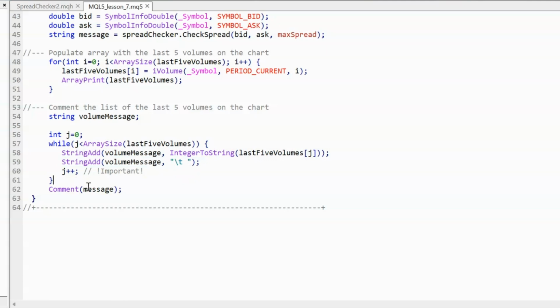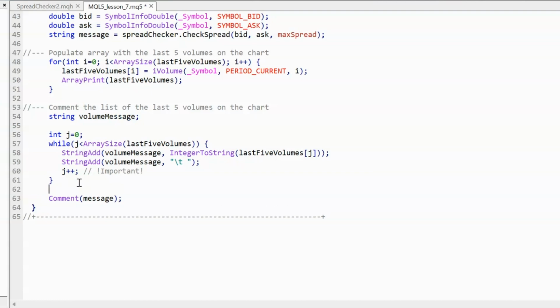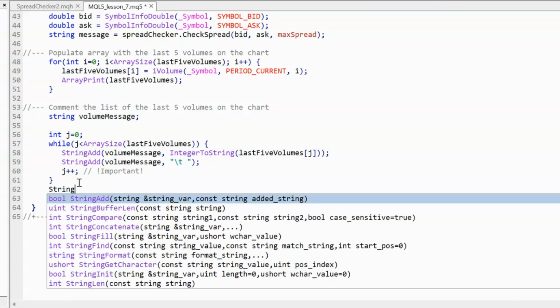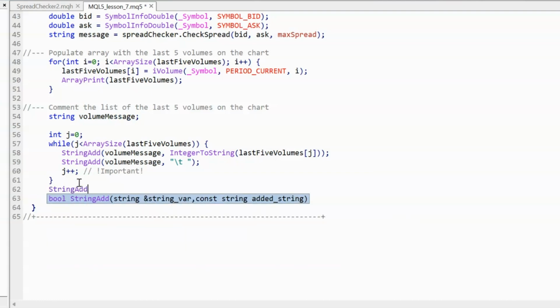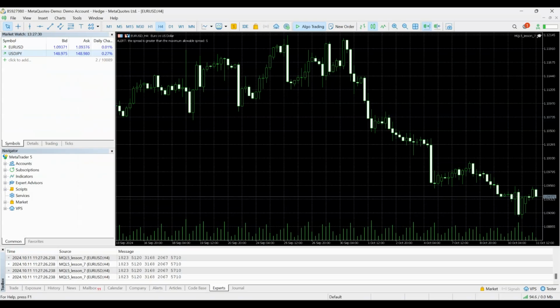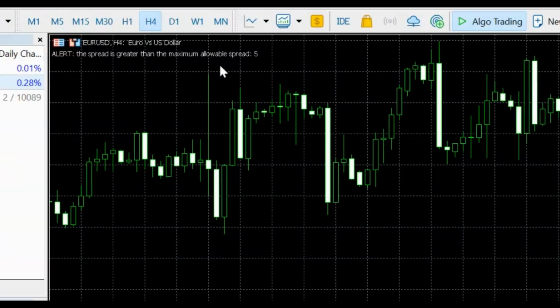So we now have a comment message. We need to put volume message into this message. The way we're going to do that is what we did before, which is a string add. And so we put in message. We want to add our volume message into there and do that. So if we compile that and we go back to the MetaTrader, let the tick come through, because this runs every tick. You can see we get the current spread is 4, and then we get the numbers afterwards. Now, that's not very readable, so we're going to make a few changes to that.